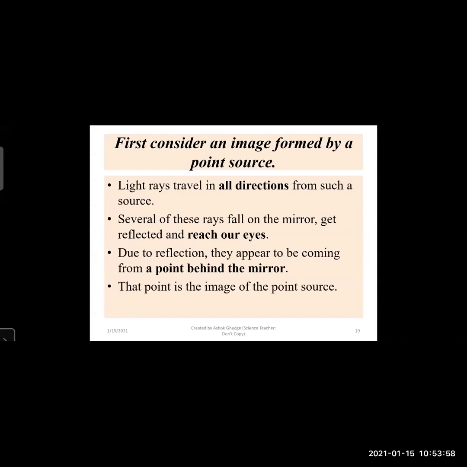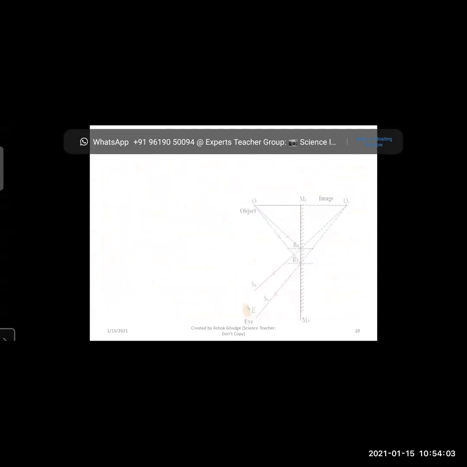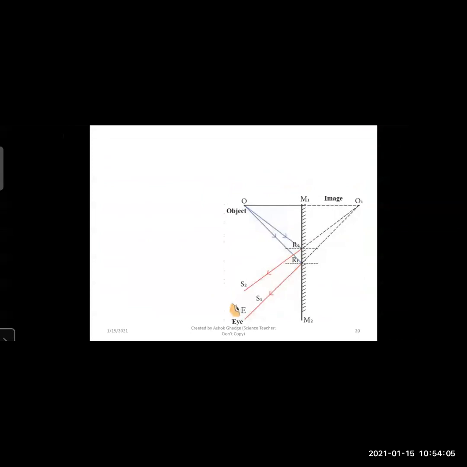That point is the image of that point source. Consider that point as an object O, and the image, that is O1, how it is formed, we will see.